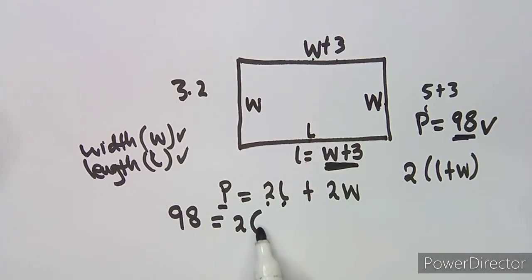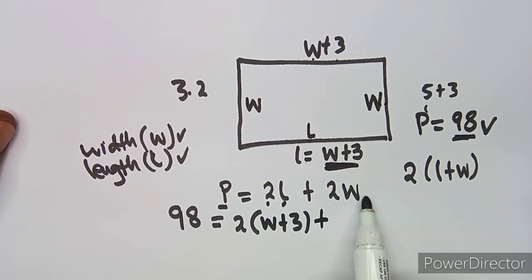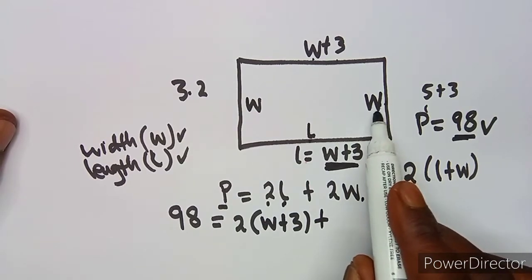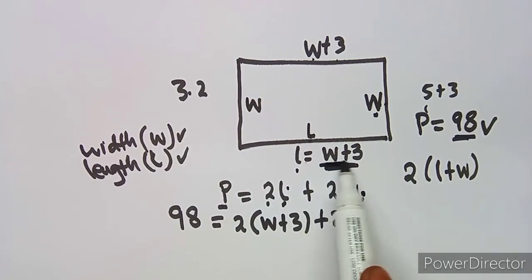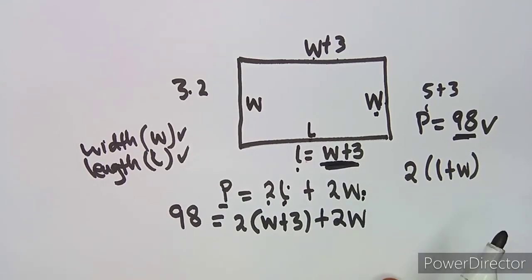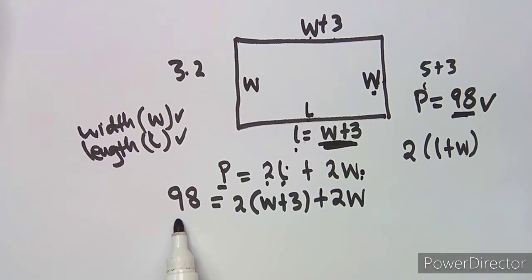So that means we're going to substitute our W plus 3 like this, plus 2 times the width. The width is the width as it is, so it's just going to remain as it is. What we need to write is our L in terms of W, and our L in terms of W is W plus 3. So we have formulated an equation, guys, that we can solve here.